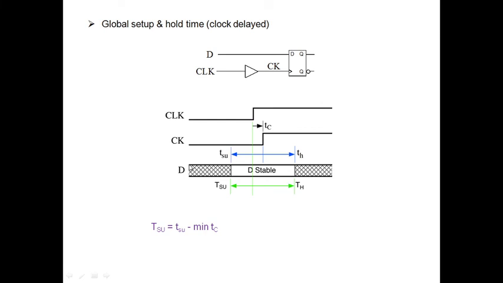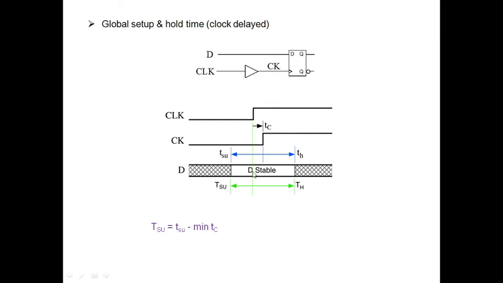Initially this is my D flip-flop, which is going to receive some data signal at its D input. Before the rising edge of the clock and after the rising edge of the clock, your data signal should be stable so that there is no violation. This part is stable.